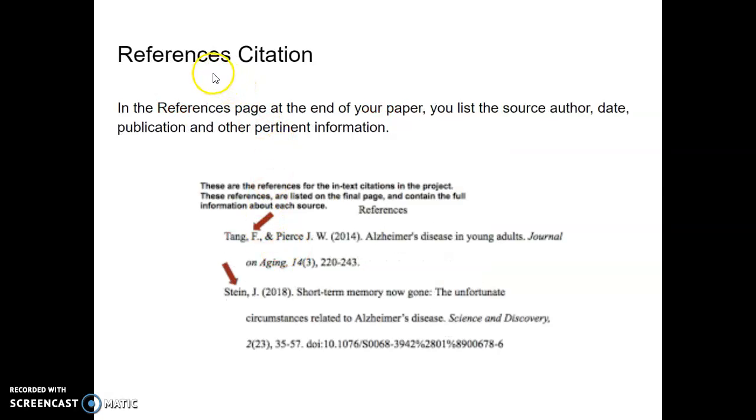In the references page, which is the last page of your paper, you will list the author, date, publication, and other pertinent information. You can see here, for example, these are the page numbers actually for that particular publication.